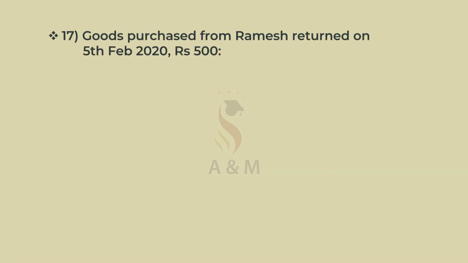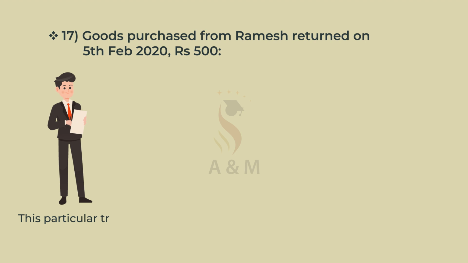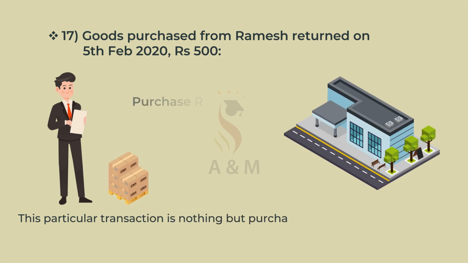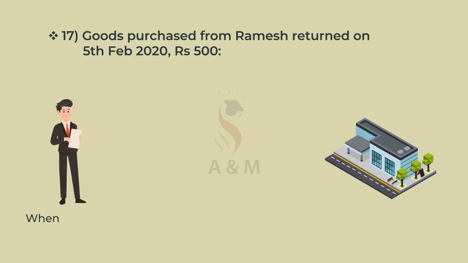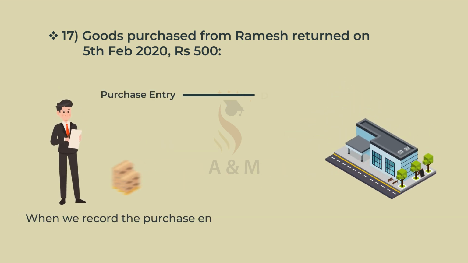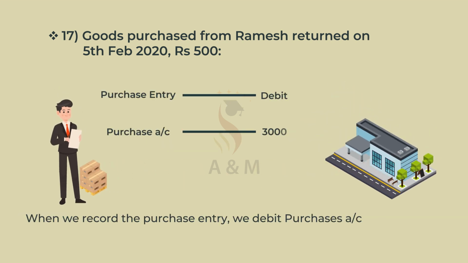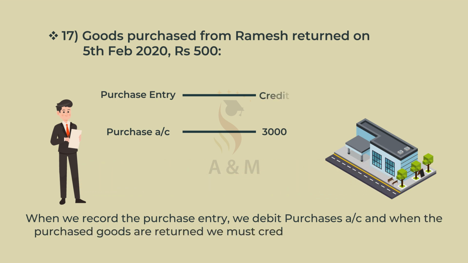17th. Goods purchased from Ramesh returned on 5th Feb 2020, ₹500. This particular transaction is nothing but purchase returns or return outwards. When we record the purchase entry, we debit purchases account. And when the purchased goods are returned, we must credit the purchase return account.